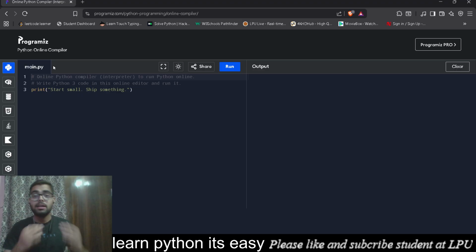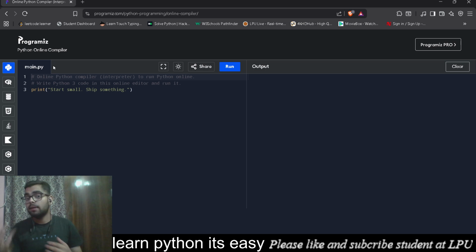A compiler will do the same, but it goes through the whole code, gives us the errors, and then executes. Interpreter is going line by line. Compiler is going through the whole code at once. So keep this in mind, because Python is an interpreted language, whereas some other languages are compiled languages.